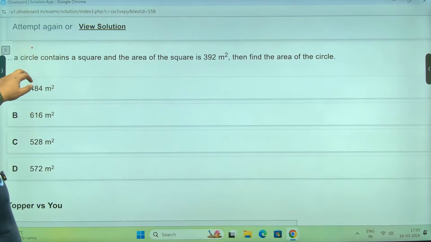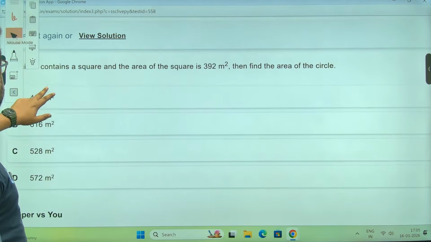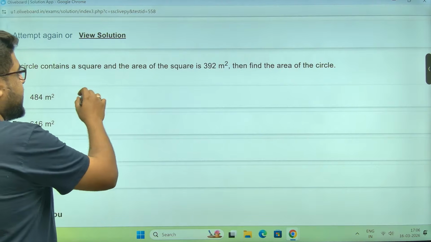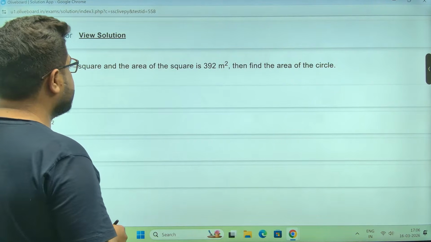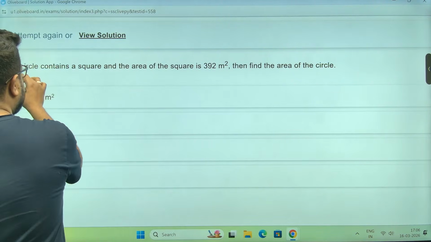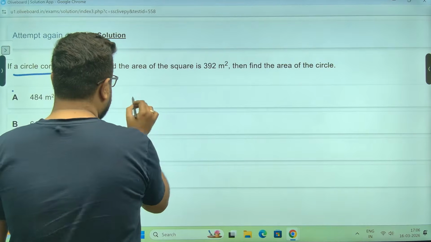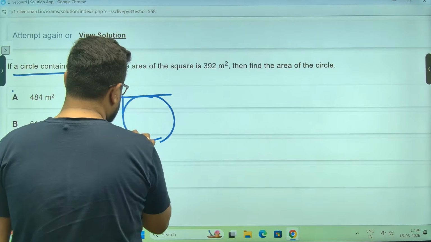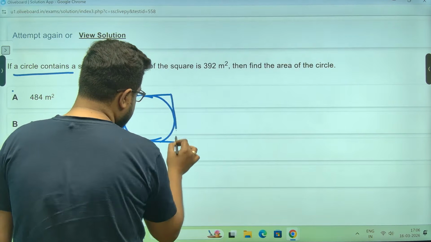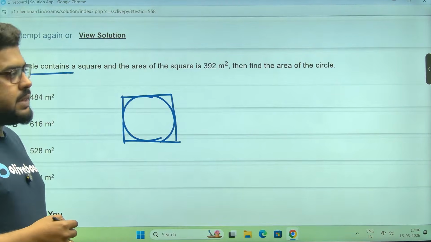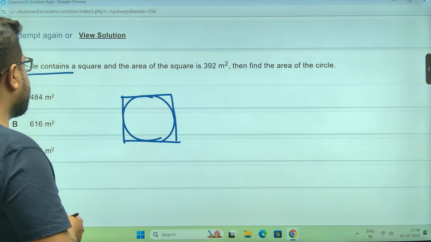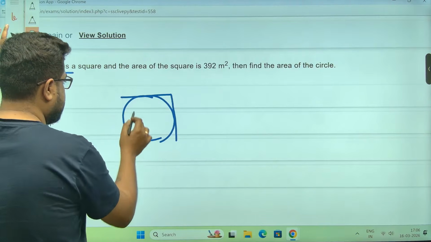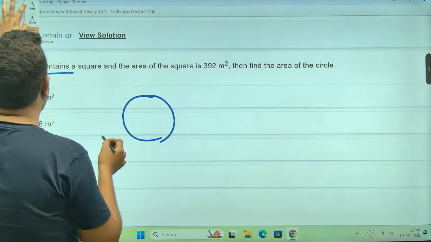If a circle contains a square and the area of the square is given, it should have been given a little better. Most probably the diagram looks something like this. Extremely sorry, I've just drawn the opposite.